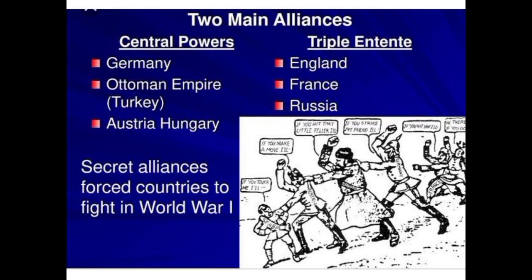The Triple Alliance led by Germany and the Triple Entente made the European powers jealous and suspicious of one another. Instead of real peace, these alliances created an atmosphere of fear and armed peace in Europe.